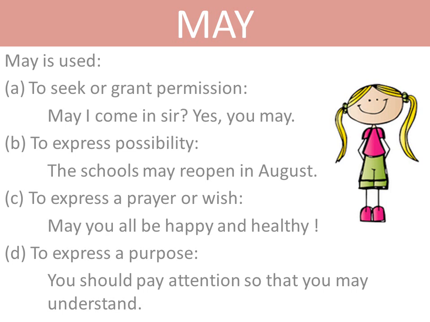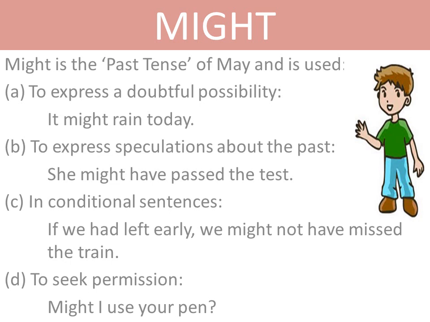You should work hard so that you may get good marks. What is the purpose? The purpose is to get good marks. And for that, what you need to do is you need to work hard, you need to study well. So, these are the uses of may. The past tense of may is might. Might is used to express a doubtful possibility.